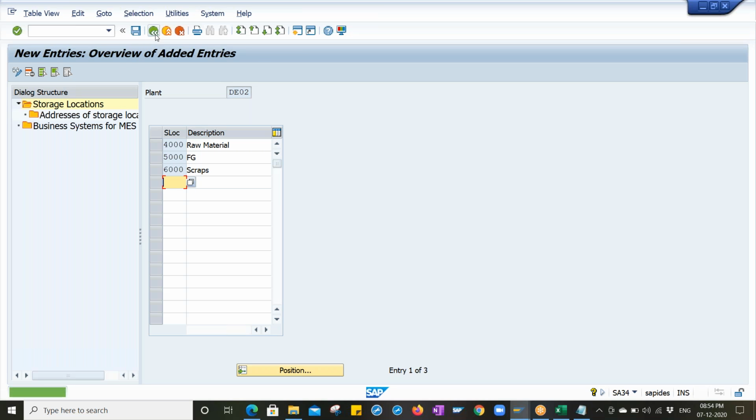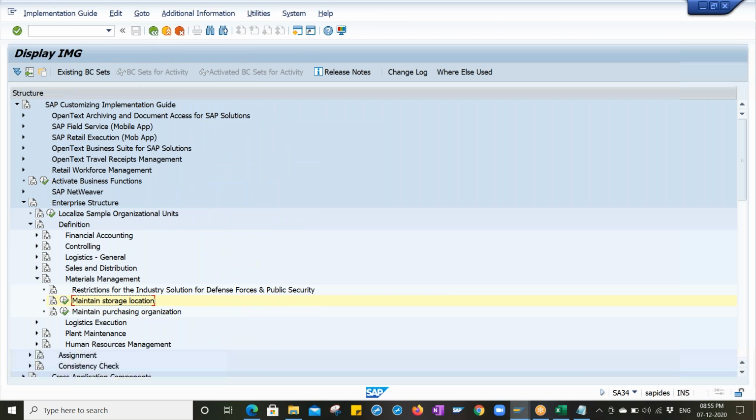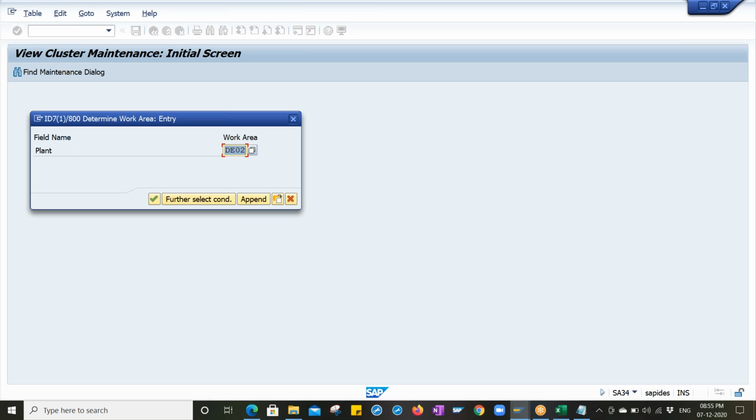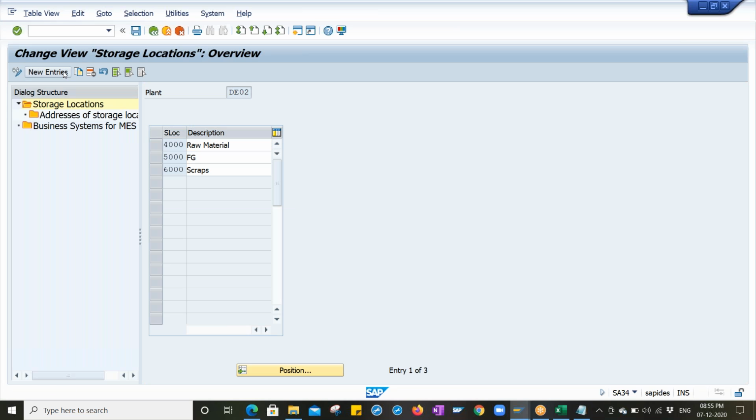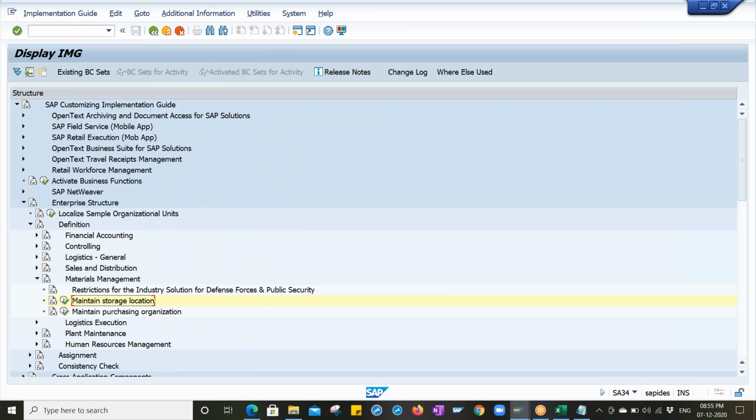Any time a new storage location is required, you can come over here, go to new entries, and define it. And if I have to create one under this plant only, I come over here, enter the plant, the system will allow, go to new entries, and you can define it. This is the procedure to define a new storage location for an existing plant.